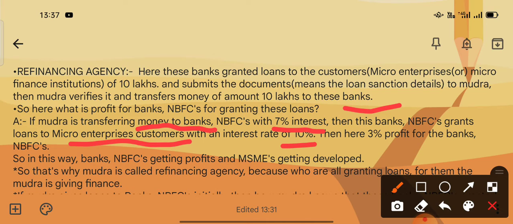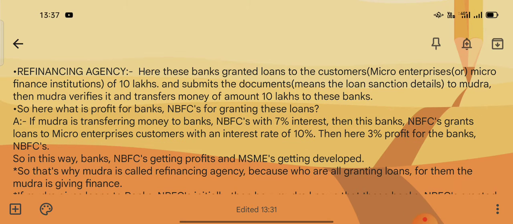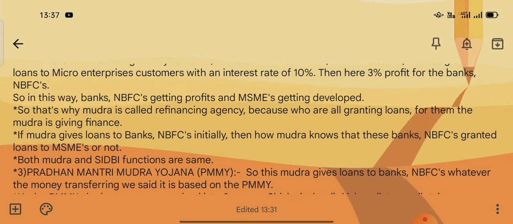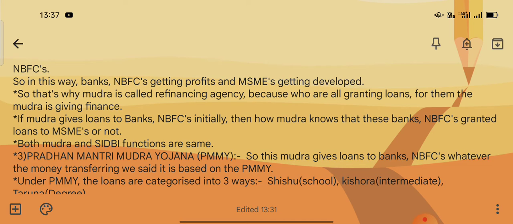The difference is the benefit in the form of commission. So banks and NBFCs get profits and MSMEs get developed.